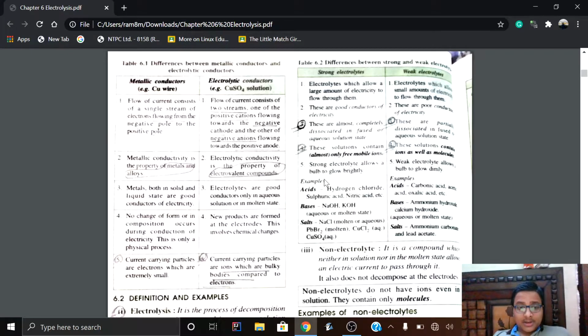And also, metals, whether they are in the solid state or in the liquid state, are good conductors of electricity as compared to electrolytic conductors.